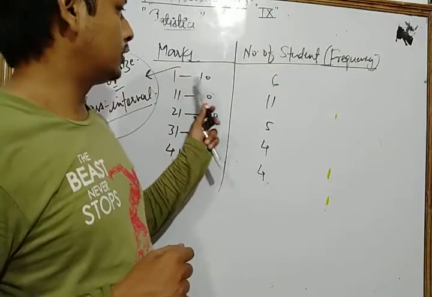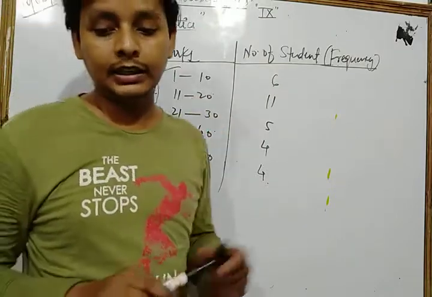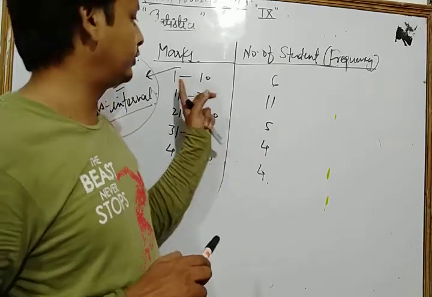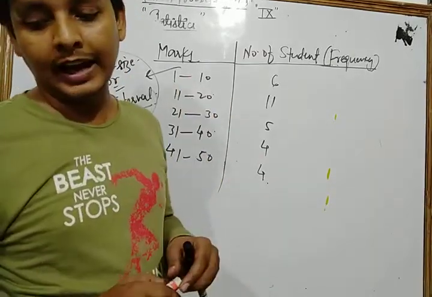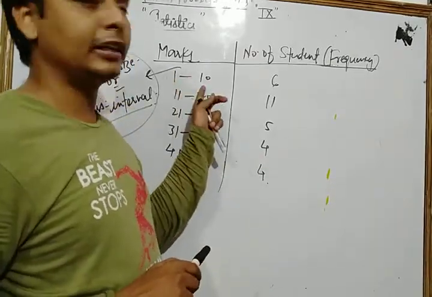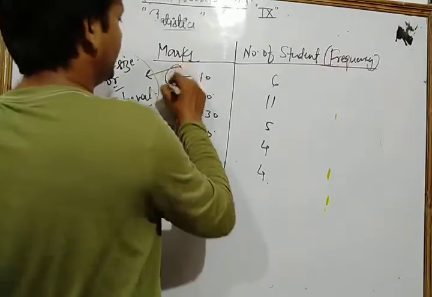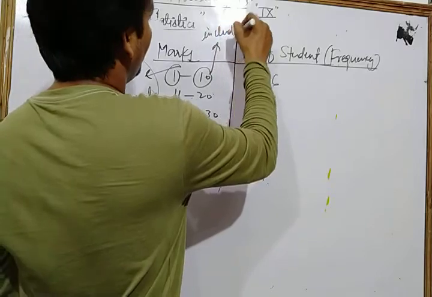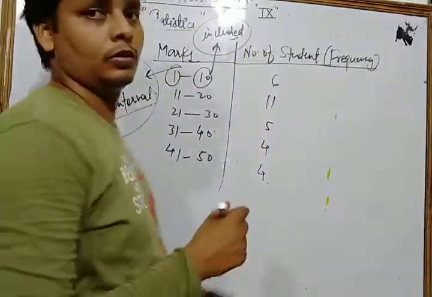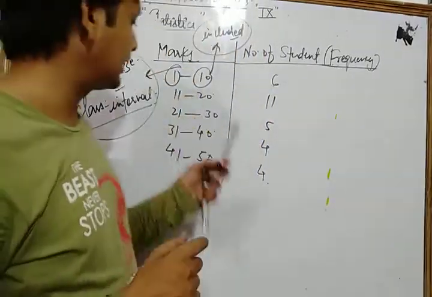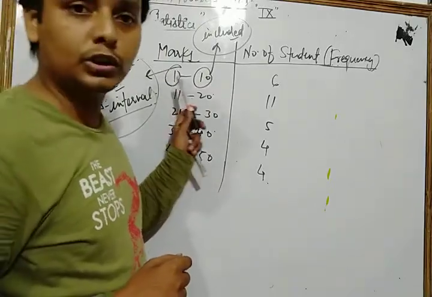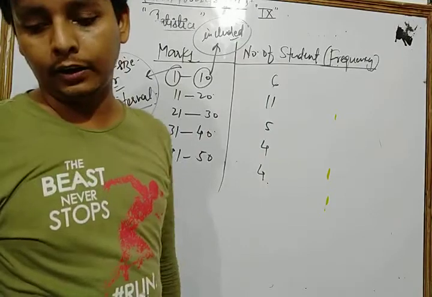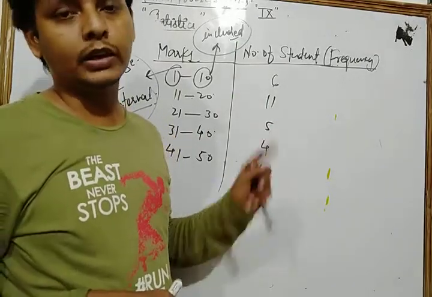Here the class size 1 to 10 means what? The class 1 to 10 means the marks obtained between 1 and 10, including both 1 and 10.